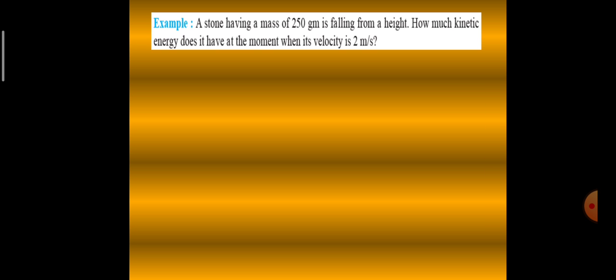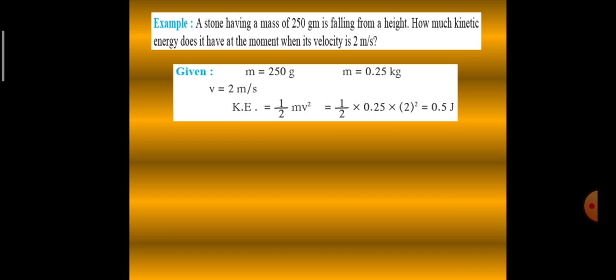The example here is a stone having a mass of 250 grams is falling from a height. How much kinetic energy does it have at the moment when its velocity is 2 meters per second? So what is given? Mass is given and velocity is given. But mass is in grams. So we'll have to convert it in kilograms. So 250 grams is 250 divided by 1000. So it becomes 0.25 kilograms.